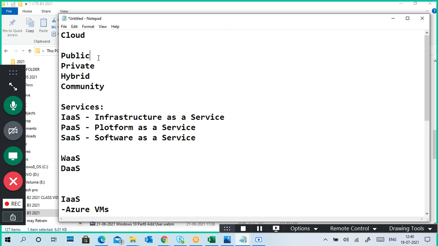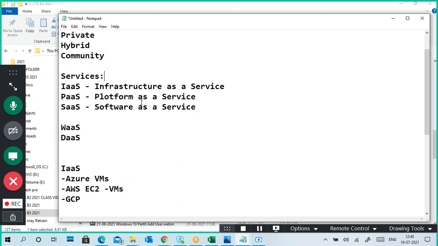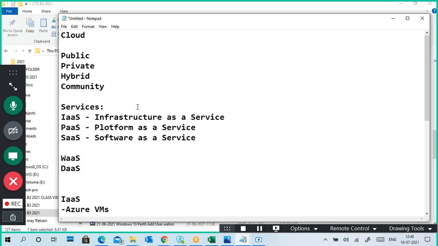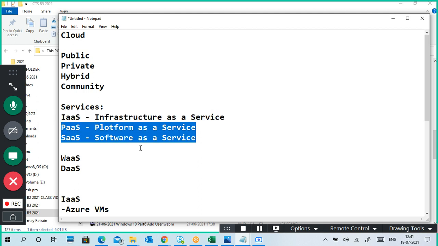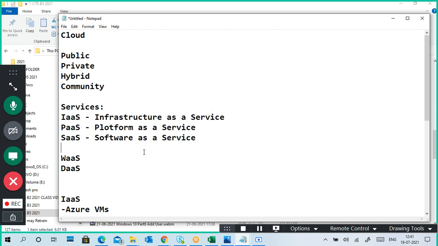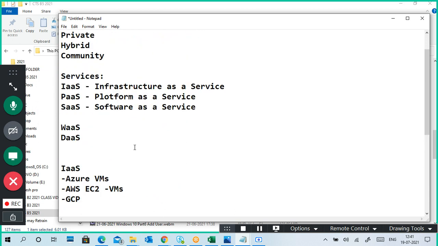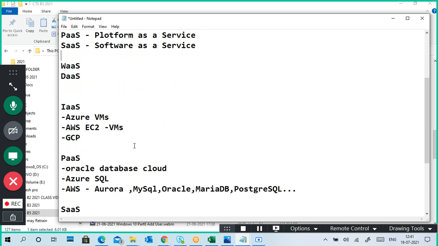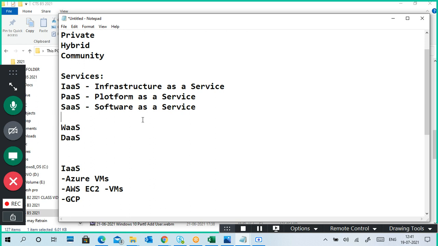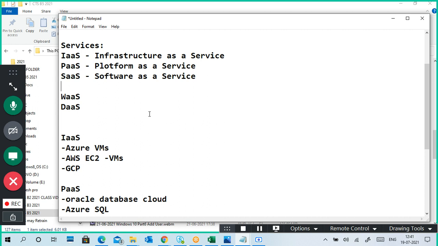So cloud types are public cloud, private cloud, hybrid cloud, community cloud. Cloud is also providing different kinds of services, whether it is a private cloud or a public cloud. The services are infrastructure as a service, IaaS, platform as a service, PaaS, software as a service, SaaS. Different people call these by short names, but it is infrastructure as a service, IaaS.